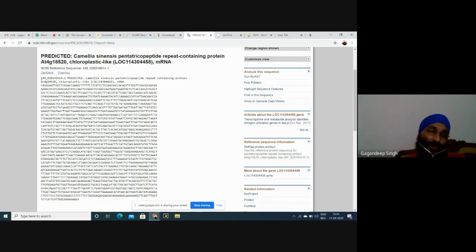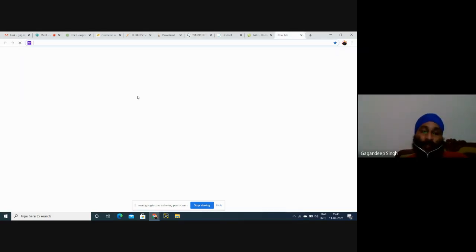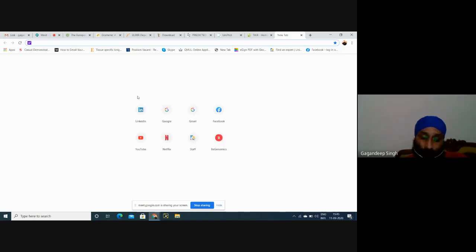Some tools will accept sequence from the greater than sign, means from FASTA format, and some tools will accept your sequence from where the sequence will start. For our first tool, we'll find the open reading frame of this sequence. First of all, what is an open reading frame?